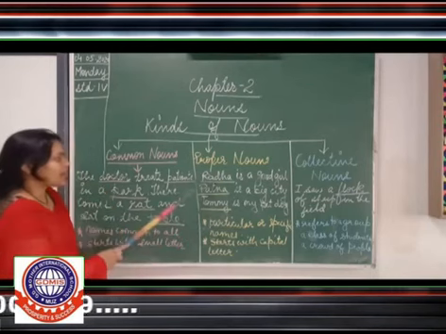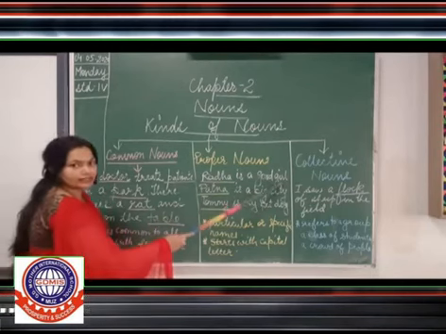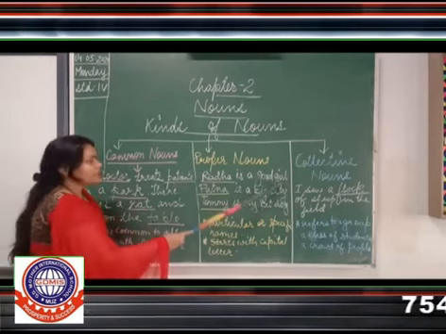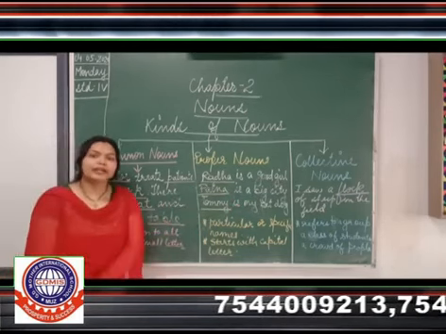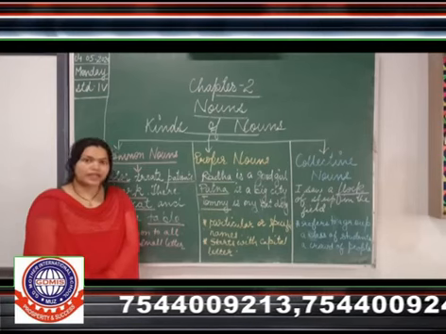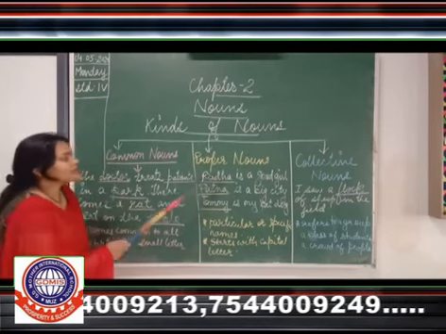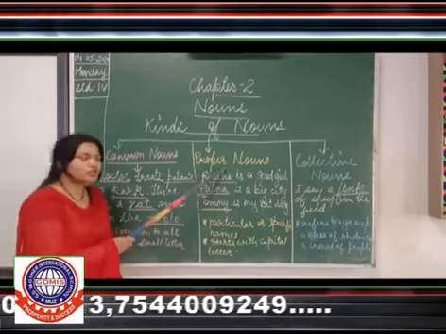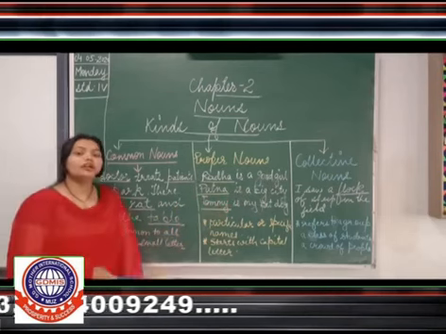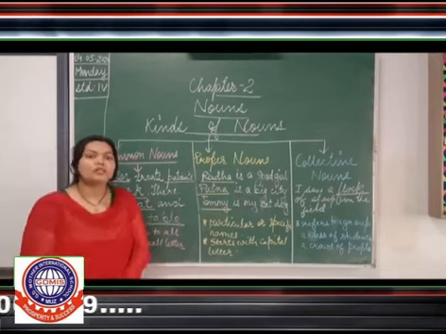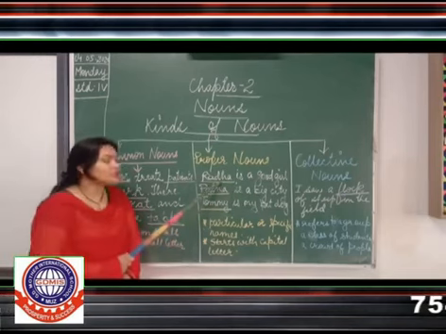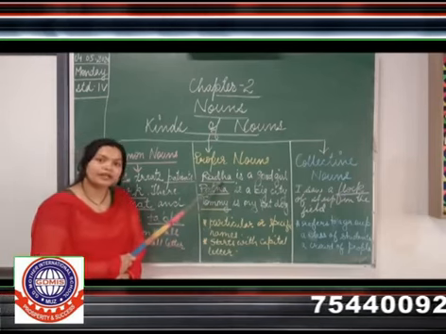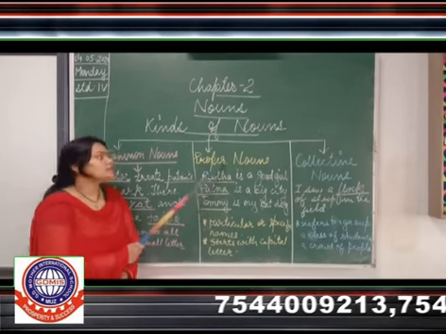Radha and girl are nouns. But Radha is a particular name of a girl, so Radha is your proper noun. And girl will be your common noun because it means all girls. But here I am talking about which girl? Radha. So Radha is the particular name for a girl, your proper noun.